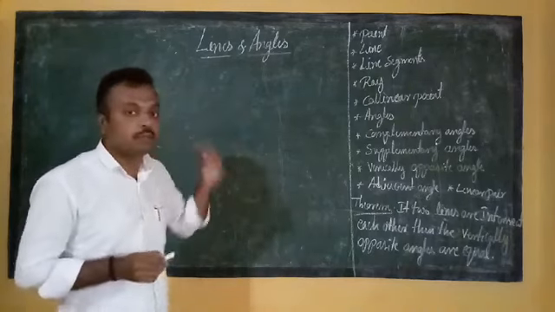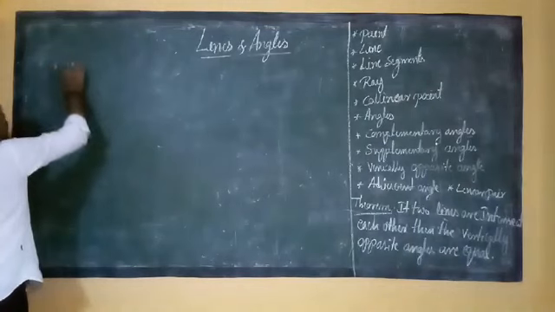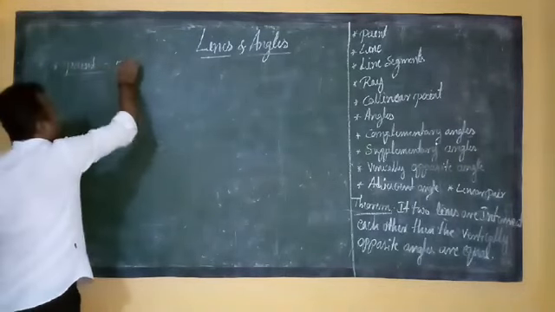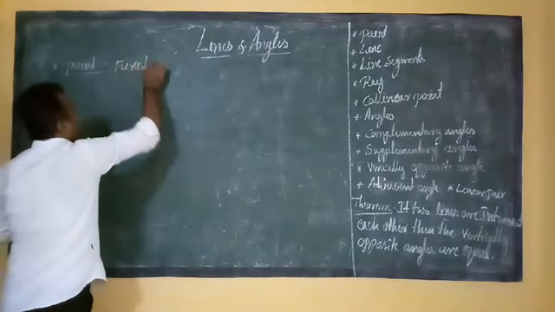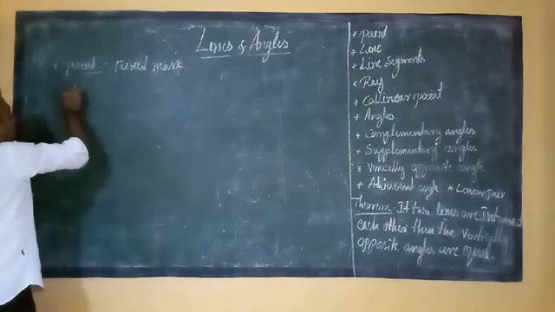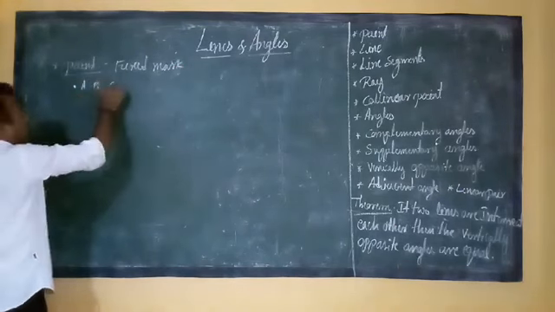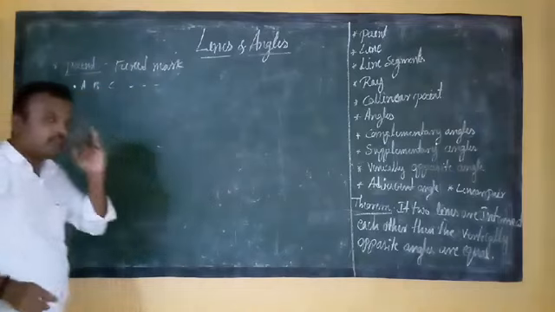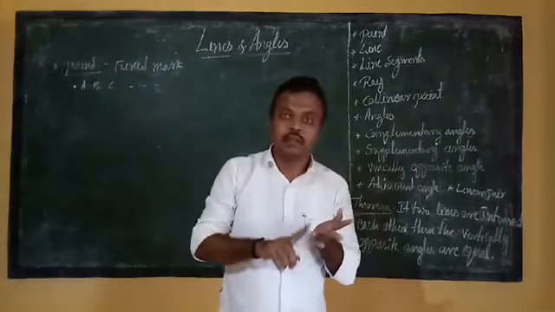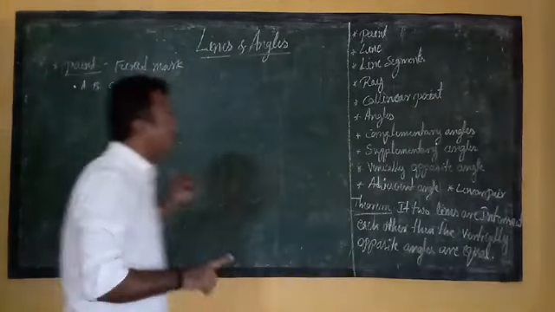The first point is point. So what do you mean by point? Point means it is a fixed mark. It is a fixed mark and it is denoted by any capital letter, point A, point B, point C, etc. There are no dimensions, there is no thickness, length or breadth. So there are no dimensions of a point.